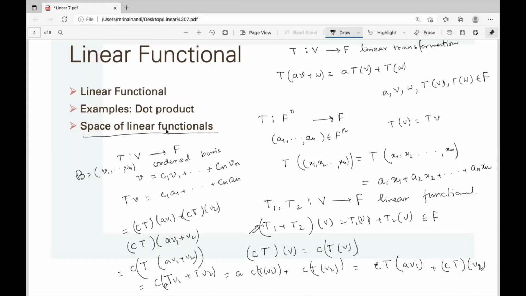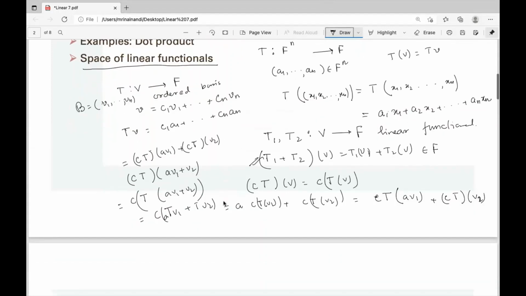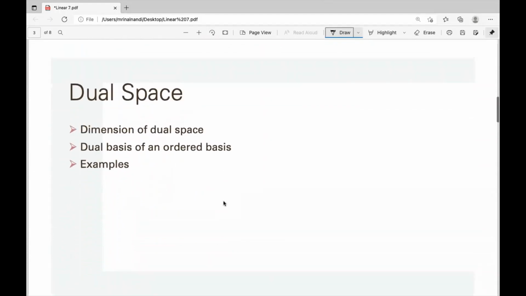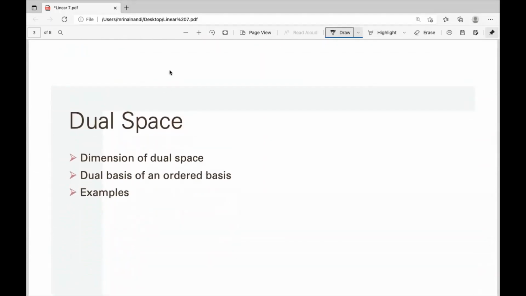That means all the linear functionals on V form a vector space, and this vector space has a name, which is called the dual space of V. So the next topic is dual space. So what is dual space? Dual space is the set of all linear functionals from V to F.